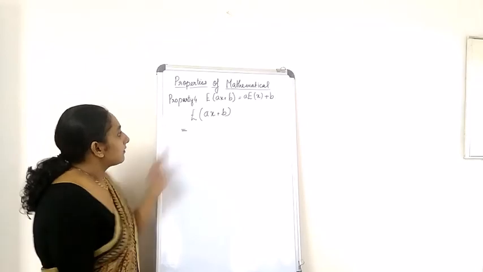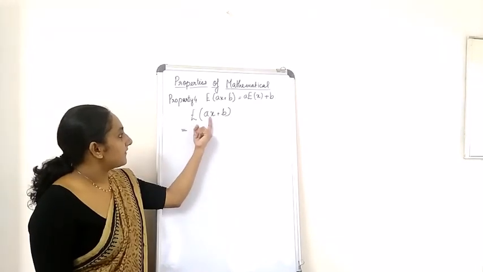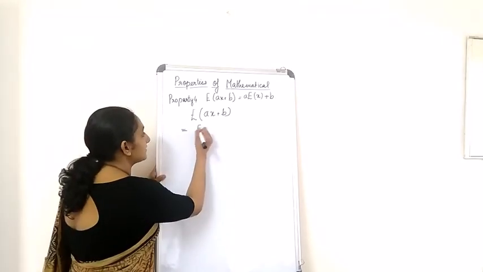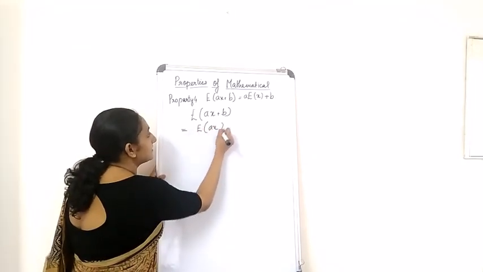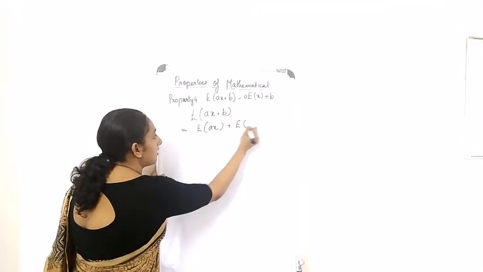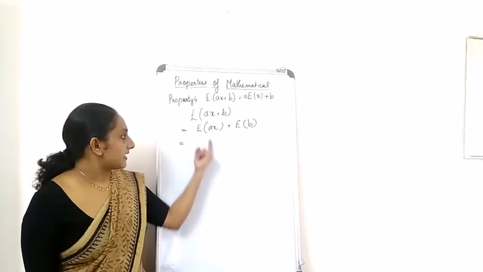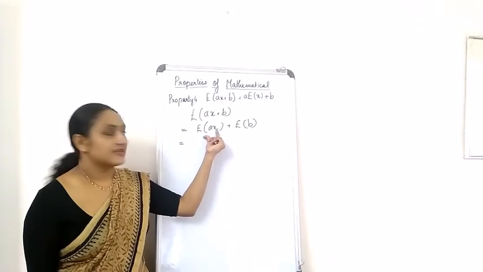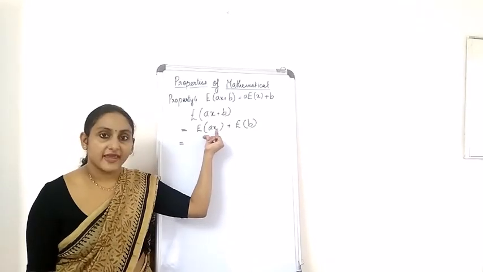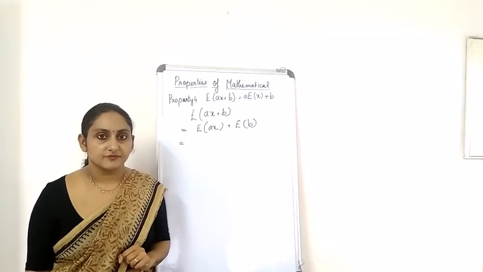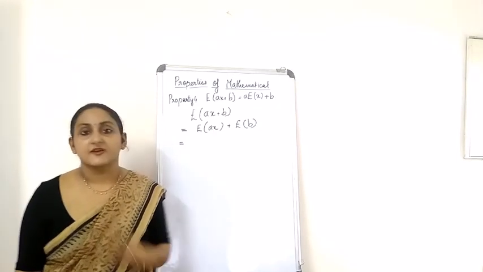Now expectation of Ax plus B. Now let's split this: expectation of Ax plus expectation of B. Here, using a property, you can write the answer of expectation of Ax. Now what is the answer of expectation of Ax? Yes, correct.